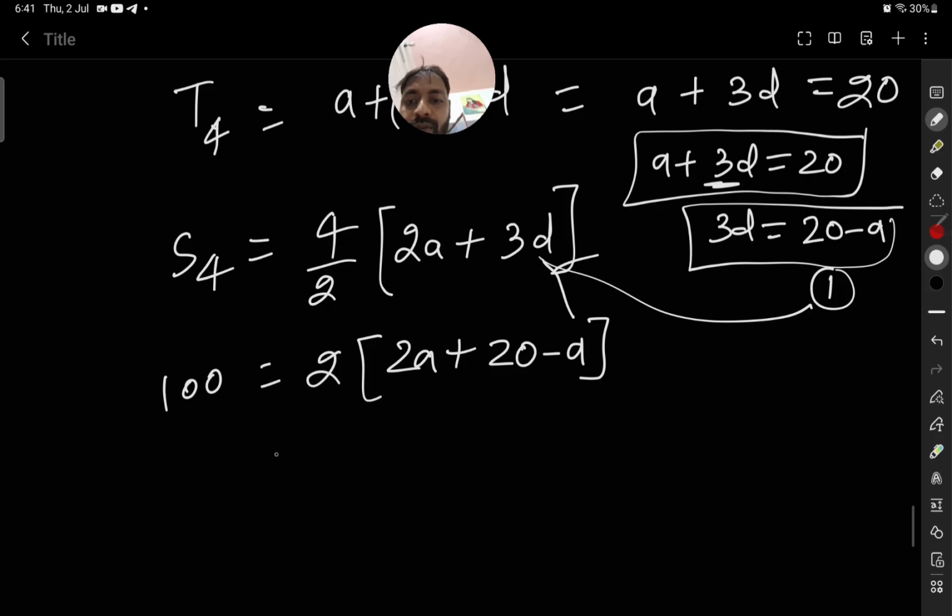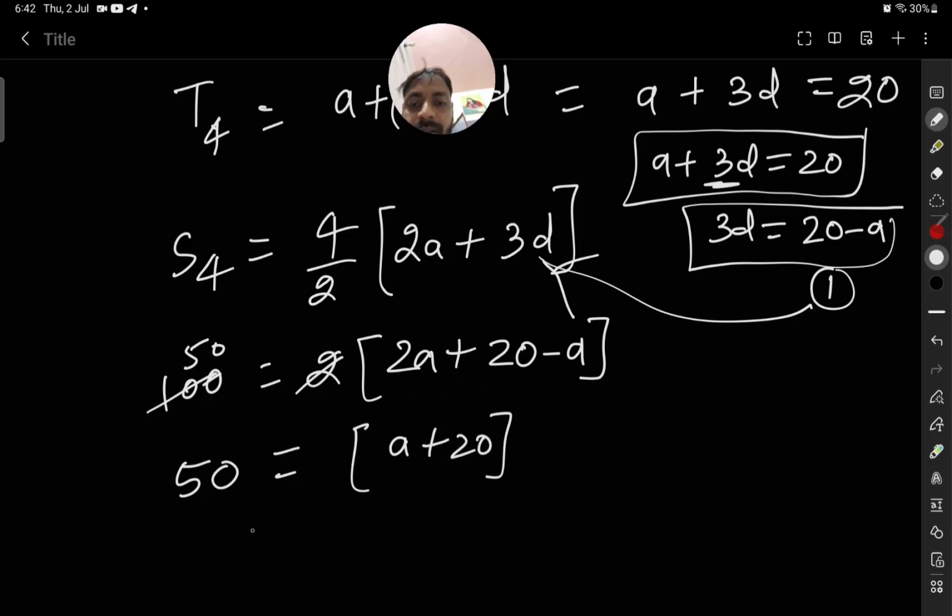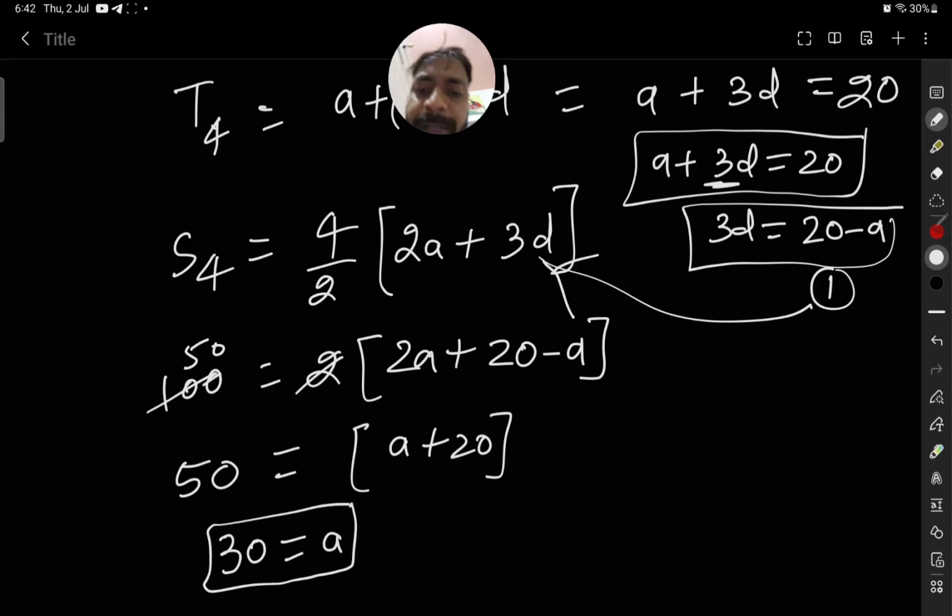So we will get 50 now by cancelling with 2. So 50 is equal to 2a minus a, we will have a plus 20. So 30 is equal to a. 20 will go, 50 minus 20. First term is equal to 30.